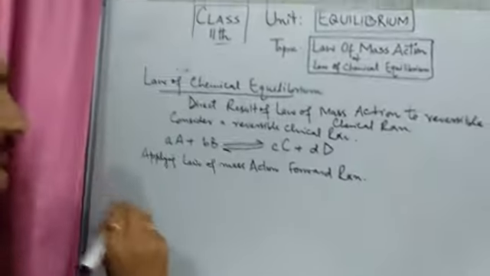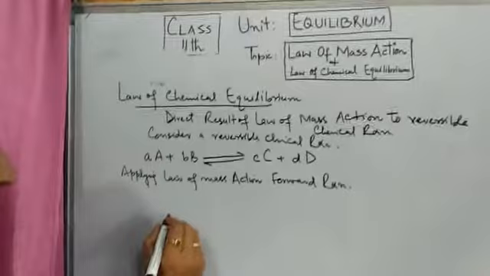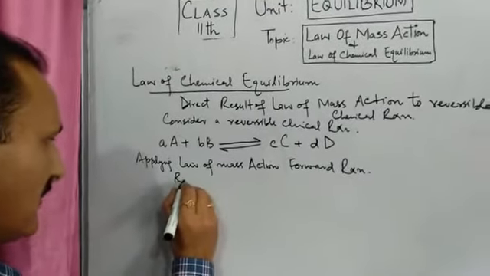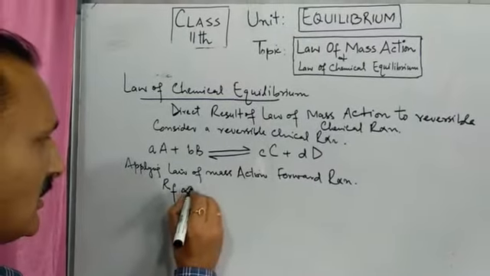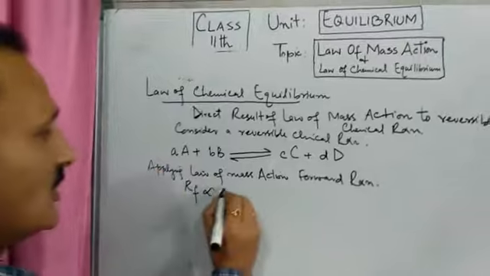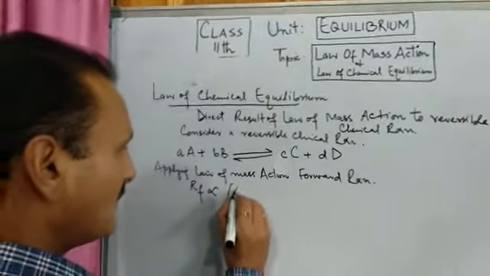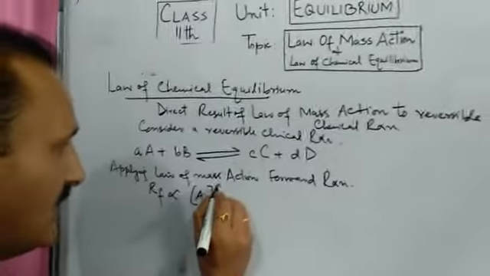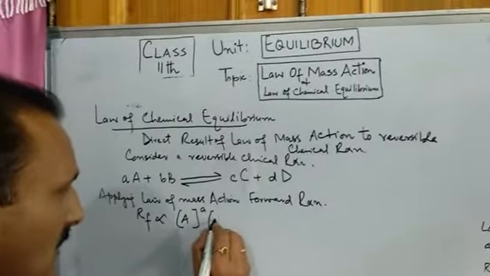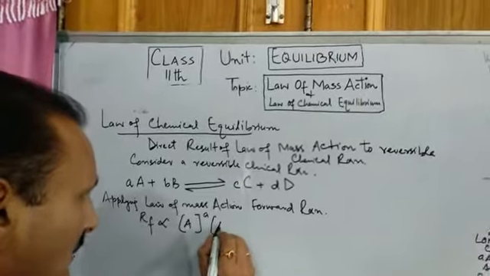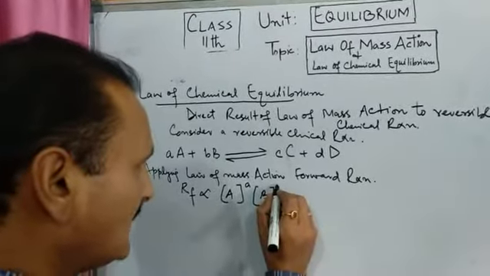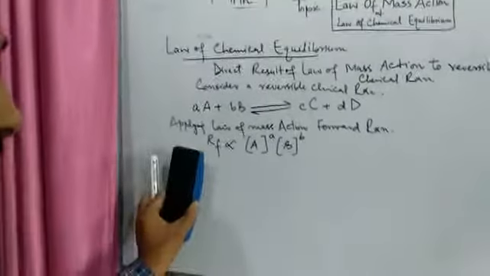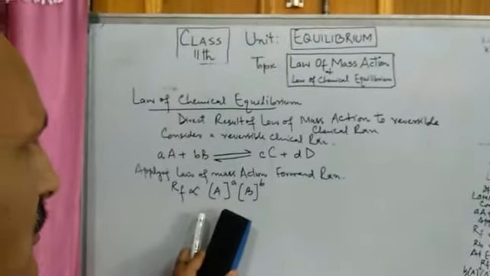So according to law of mass action, the rate of the forward reaction should be directly proportional to the molar concentration of reactants raised to the power as stoichiometric coefficients of a balanced chemical equation.